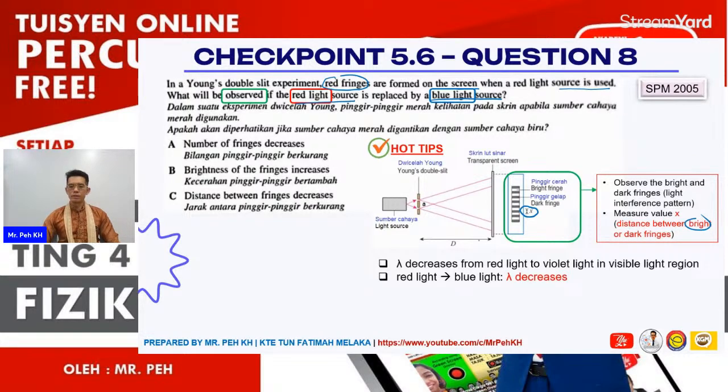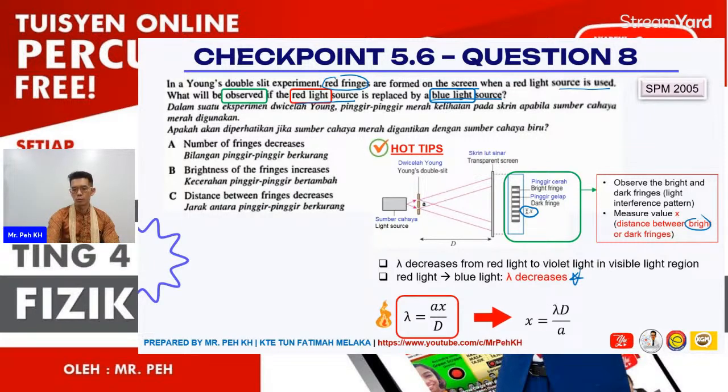The wavelength decreases as I mentioned just now, so we use this formula. When wavelength decreases, what is the effect on X? We rearrange the formula to see the relationship between X and lambda. When the wavelength decreases, X decreases, because X and lambda are directly proportional to each other. So the answer is C.